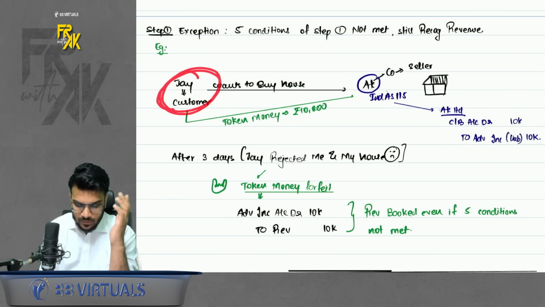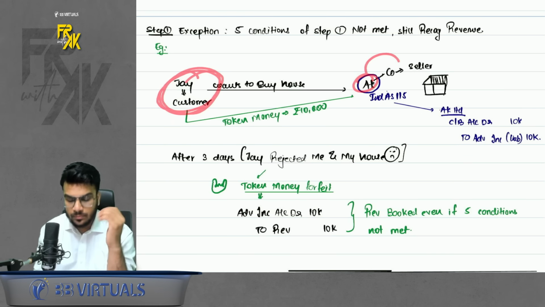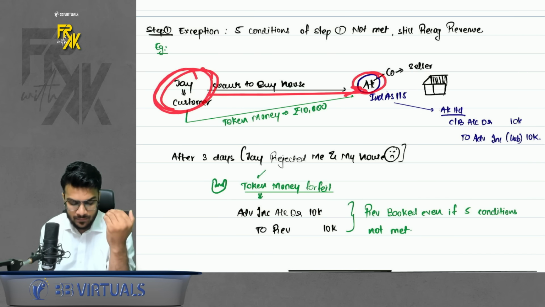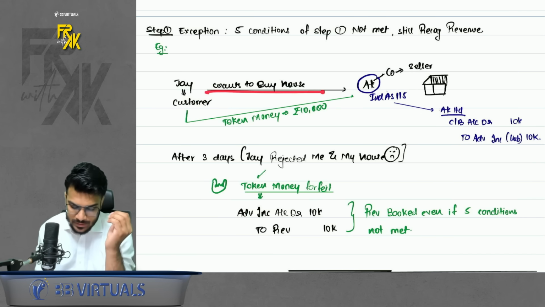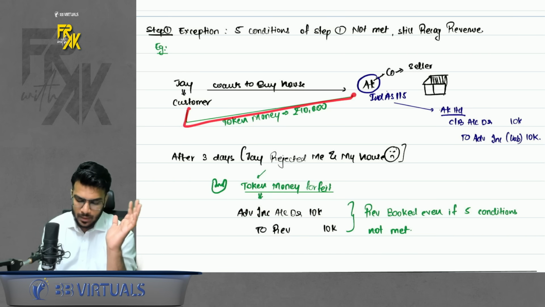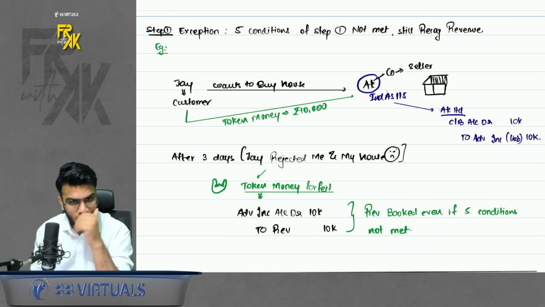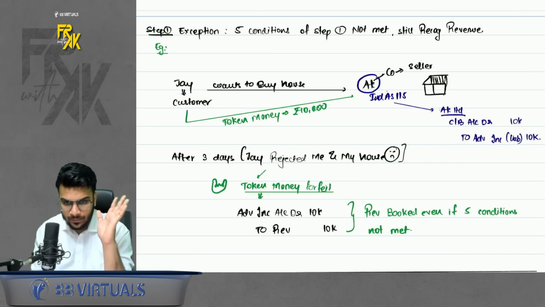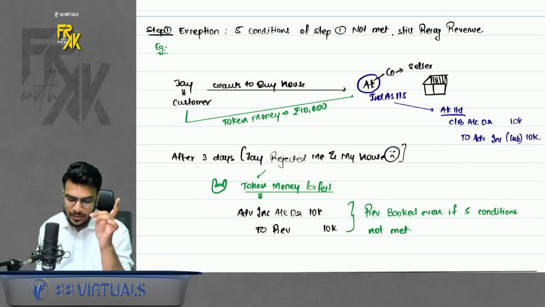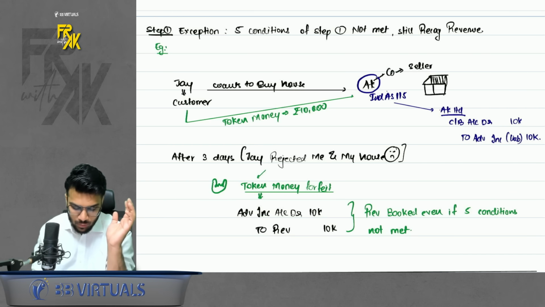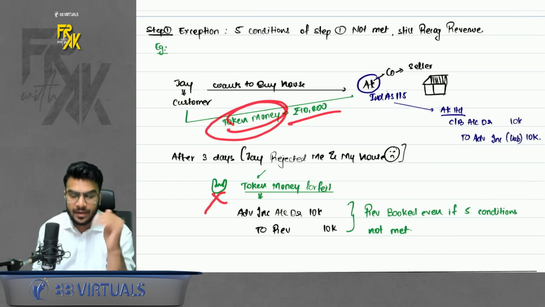Remember, Jay was a customer, I was the company who wants to sell the house. So Jay was interested in buying my house, I was the seller, Jay became the buyer. Now Jay did not want to immediately buy the house, so he just booked the house by giving a token money to me. After 3 days, Jay came to me and told me that he wants to cancel the deal. So I told him that this token money is a non-refundable amount, so I will not refund it. So the deal got cancelled and I forfeited his token money.